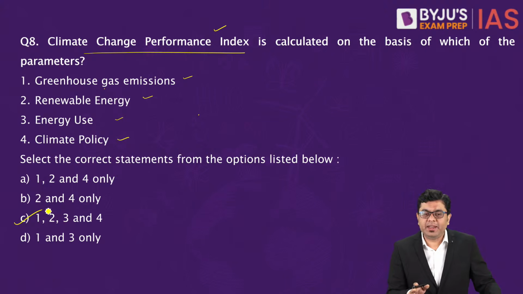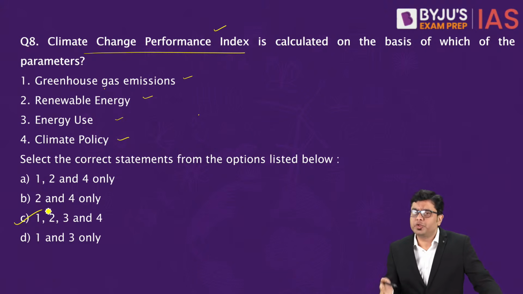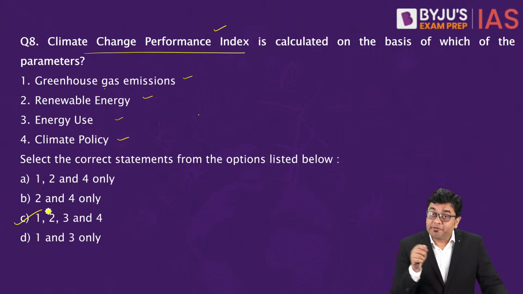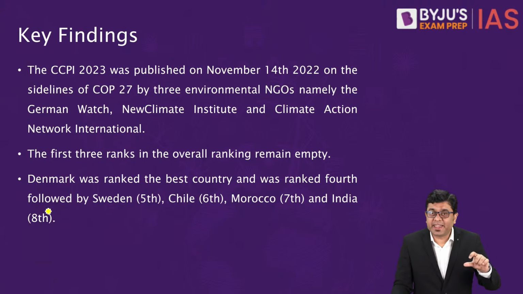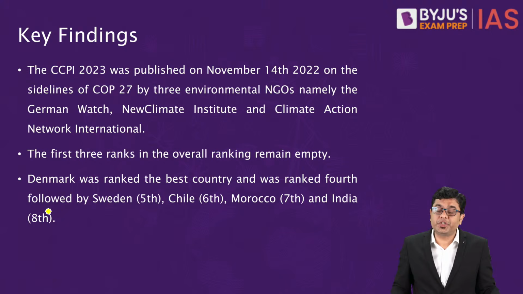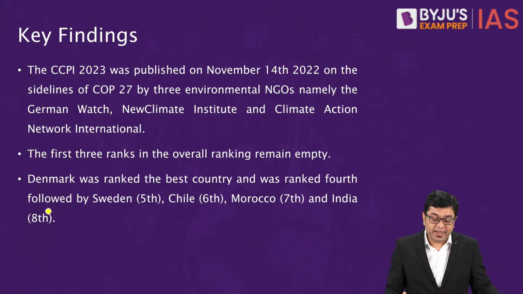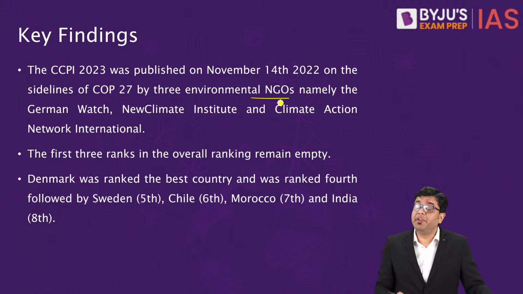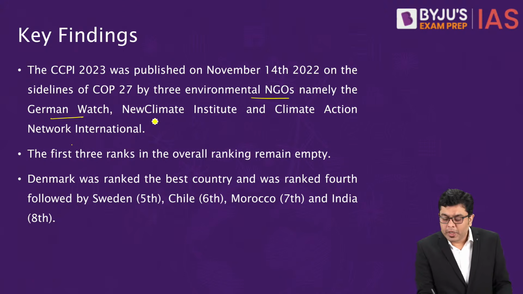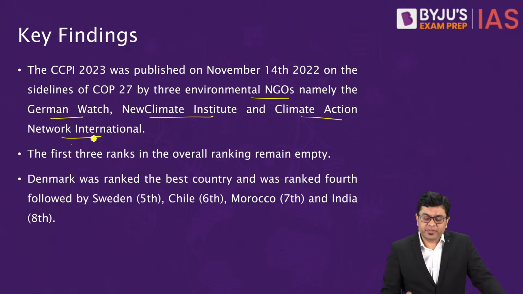Now this is one of those areas which you should necessarily focus upon, because UPSC tends to ask you about the parameters which are used, particularly for those indices where India's ranking has improved or has been relegated. Now in this case also you have to understand which is the organization which launches this particular index. So it is published by 3 NGOs. So if you get a kind of a twisted multiple choice question like, for example, IUCN or UNEP is associated with it, be very careful about that. So you have German Watch, New Climate Institute, and Climate Action Network International. All of them are involved in this indexing.